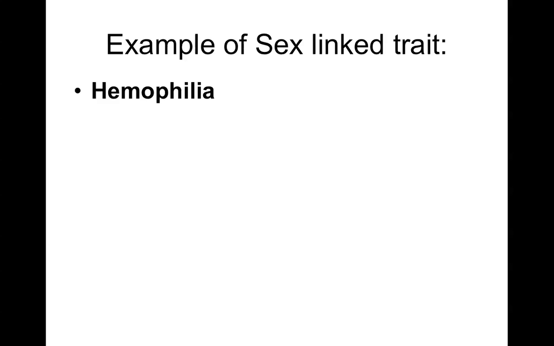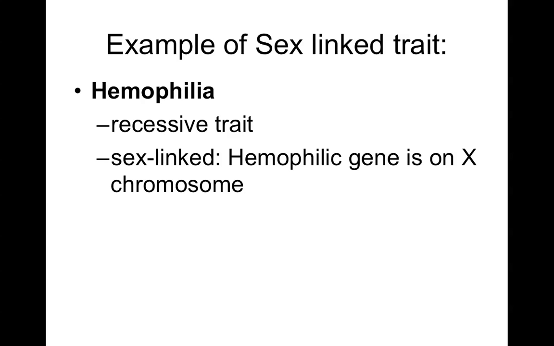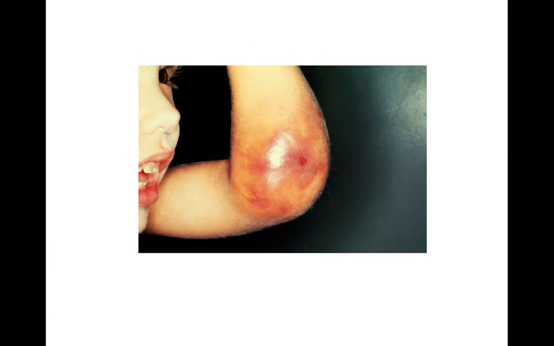So any fall could cause a person to bleed to death or cause a giant bruise where blood leaks out of the blood vessels. And it happens that this particular genetic disease is caused by a recessive allele. Right? It's also sex-linked, so that recessive allele is on the X chromosome.